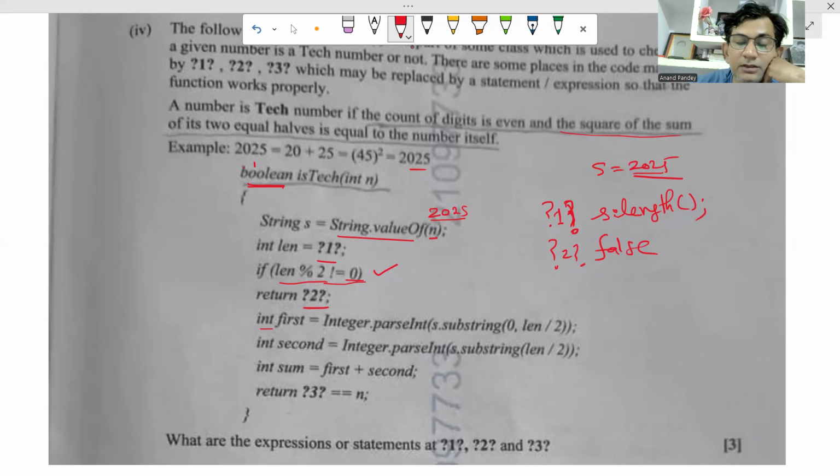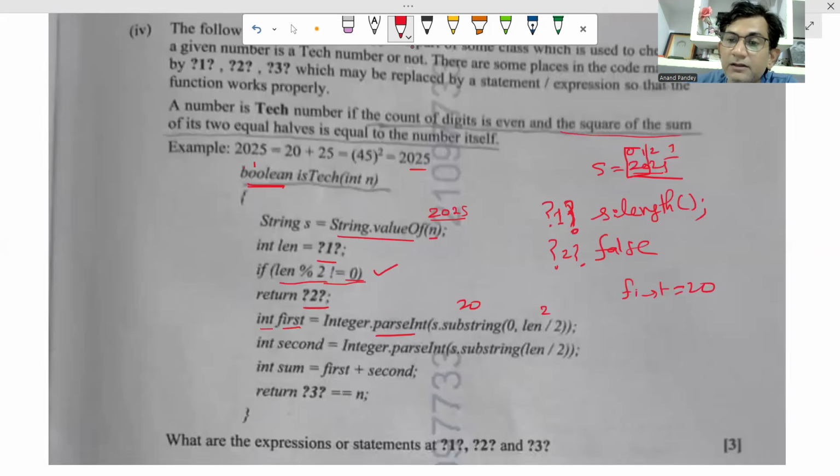Then control will come to this, and here we are getting the two equal halves of the number. So s dot substring 0 to len by 2. Len is 4, so 0 to 2 means 0 to 1. Here 0, 1, 2, 3. So by this we'll get this part, we'll get 20, which will be in string format. The parseInt function converts a string to integer. So the value of first will be 20 in number format.